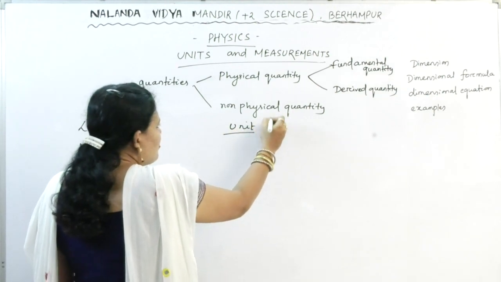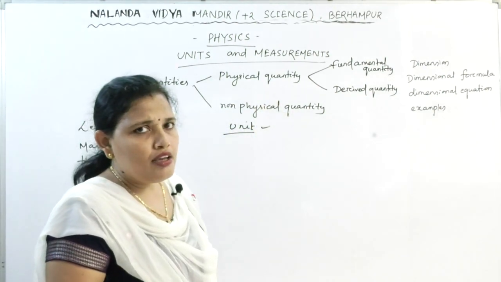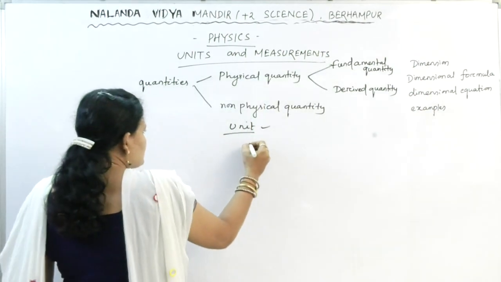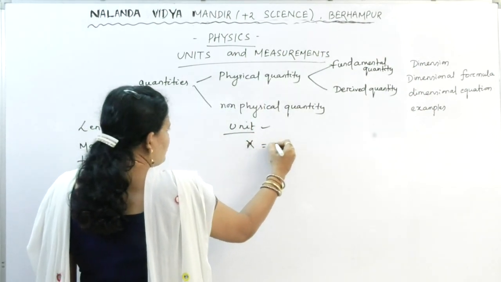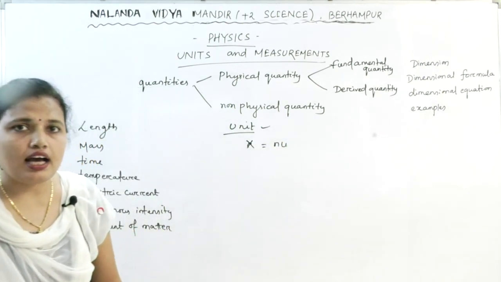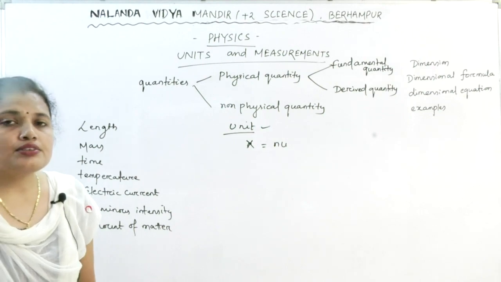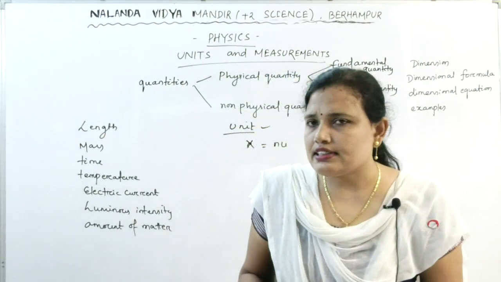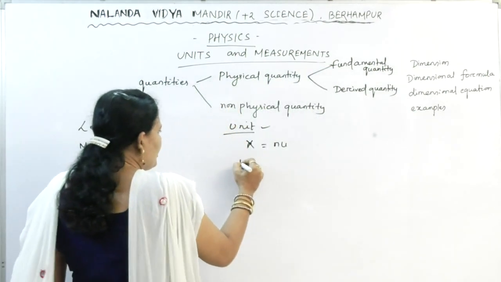So in order to measure any physical quantity we need a unit. So to measure any physical quantity, two things are required: one is the numerical value and another one is the unit. Next we have studied about the four systems of unit. First we studied three systems of unit.